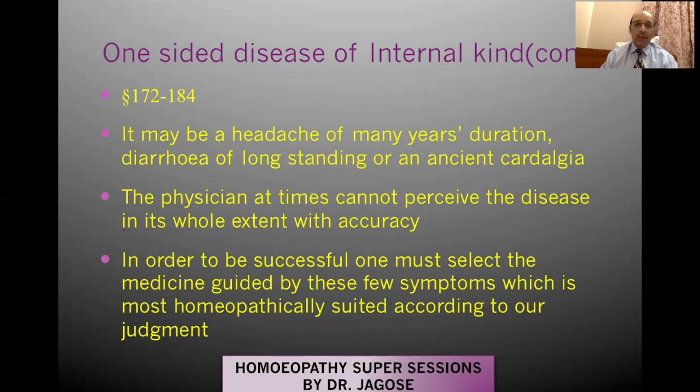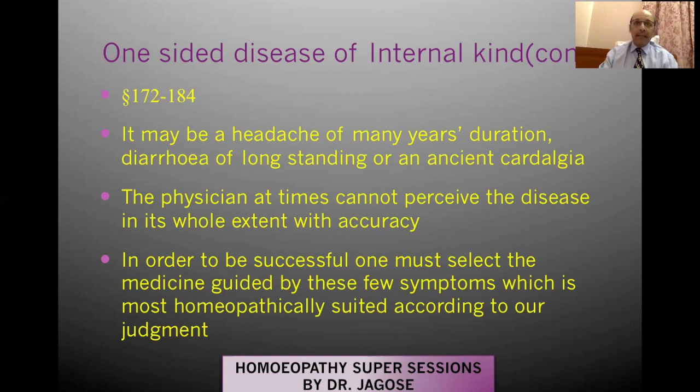So whatever we have in our hands or whatever we have perceived, we have to make good use of it and we have to prescribe. You cannot tell the patient that you don't have any characteristic symptoms, I cannot prescribe, you go away. So whatever you have according to your judgment is correct. Whatever symptoms you have taken, you have to form the totality. That means whatever symptoms are there, you have to make best use of them in order to prescribe.